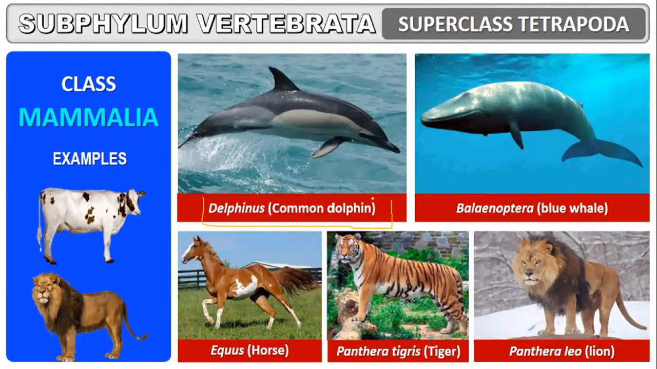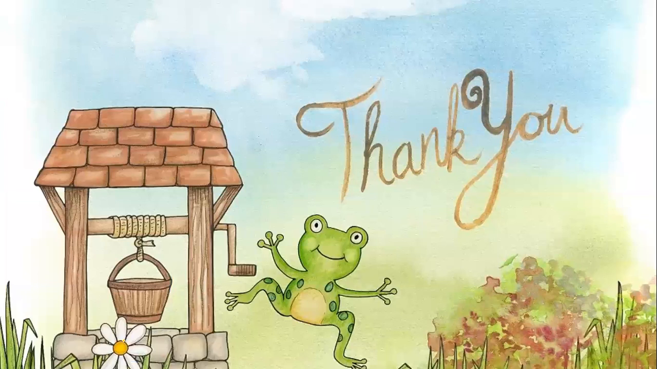Delphinus, common dolphin. Balaenoptera, blue whale. Equus, horse. Panthera tigris, tiger. Panthera leo, lion. So these are some of the common examples of class Mammalia.